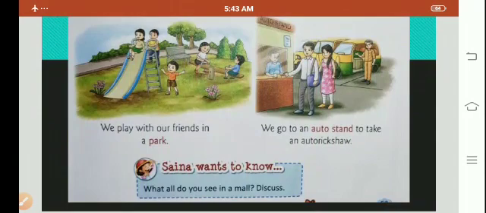Now Saina wants to know, what all do you see in a mall? Discuss. So we all have seen malls. We see different things in the mall. There are places for entertainment, and there we can shop for many things. We can buy clothes, shoes, and all the important accessories. We can also buy electrical appliances. Then we can watch movies, we can have fun.